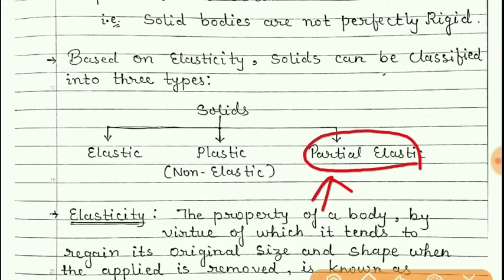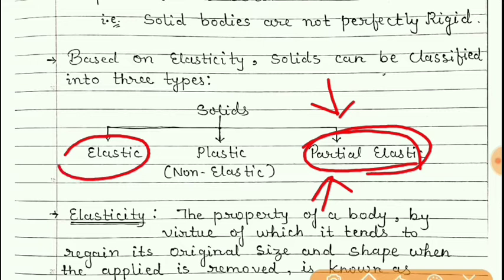They do not regain it completely as it was before the forces were applied, but they partially regain it. Such bodies are known as partial elastic. Students, most of the objects we come across are generally partial elastic only. Once again, a completely elastic body is an imaginary concept.